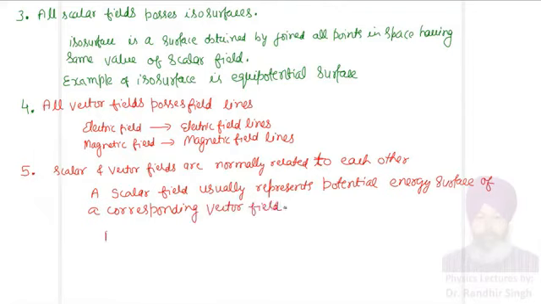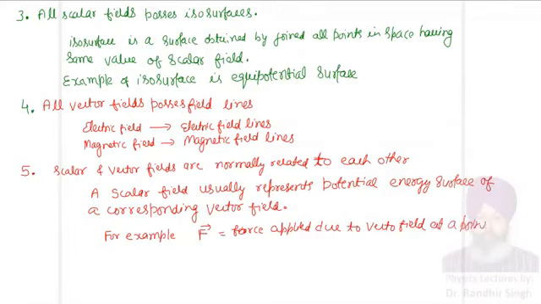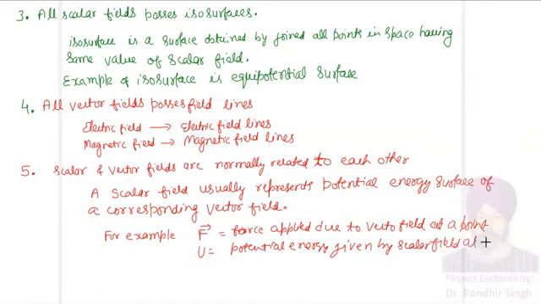For example, if F vector is a force applied due to a vector field at a point, and U is potential energy given by scalar field at same point, then force is equal to negative of the gradient of the potential energy.